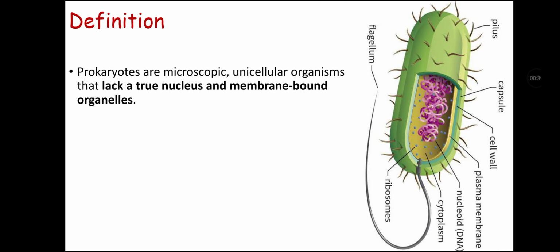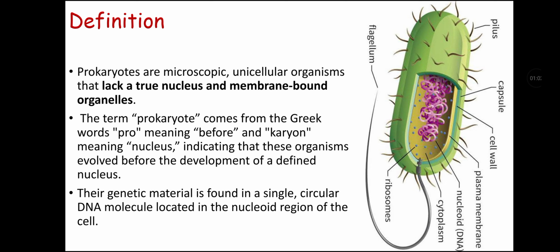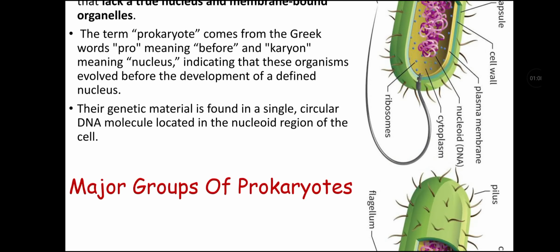Definition of prokaryotes. Prokaryotes are microscopic unicellular organisms that lack a true nucleus and membrane-bounded organelles. The term prokaryote comes from the Greek words pro, which means before, and karyon, which means nucleus, indicating that these organisms evolved before the development of a defined nucleus. Their genetic material is found in a single circular DNA molecule located in the nucleoid region of the cell.